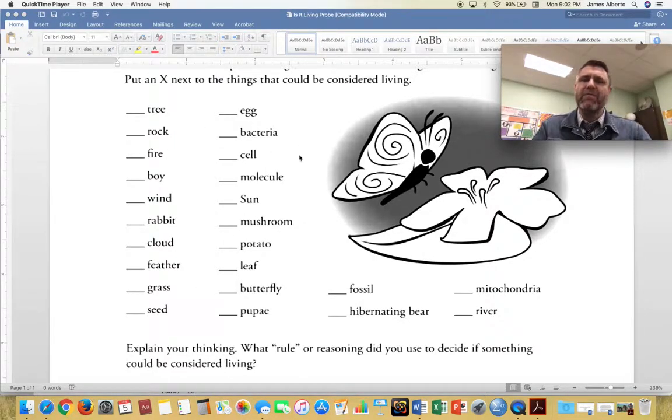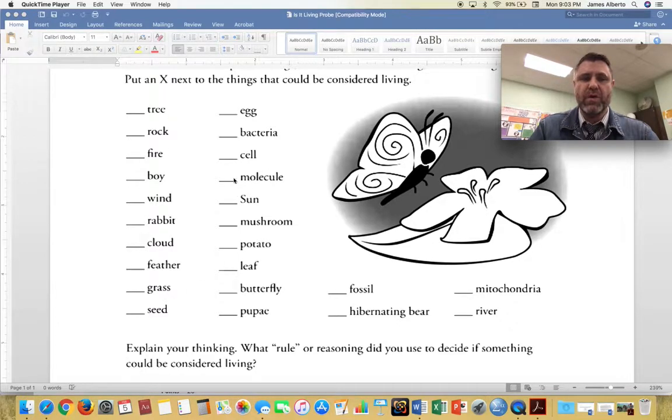So have them read through the list for the words they need help with. You fill in the blanks, and then have them check what they think on whether it's living or non-living. So if they think that a molecule is a living thing after you briefly explain to them what it is, have them put an X there. Remember, there's two points that I want to bring up here. First of all, with kindergartners or first graders, definitely please don't assume that they can't read.